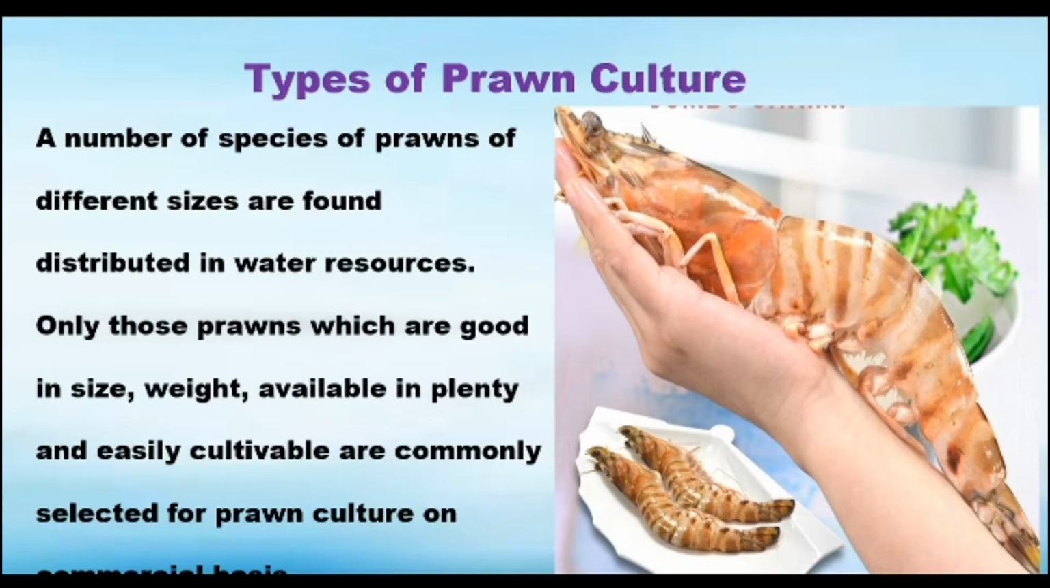Only those prawns which are good in size and weight, available in plenty, and easily cultivable are commonly selected for prawn culture on a commercial basis.